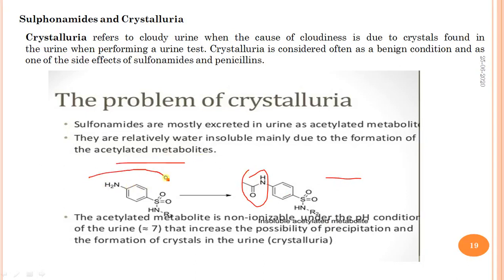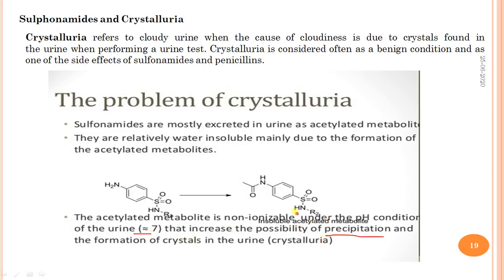This is a sulfonamide and this is the acylated metabolite of sulfonamide. This is excreted in the urine in the form of the acylated metabolite. This acylated metabolite is non-ionizable under the pH condition of urine, which is 7. That increases the possibility of precipitation.